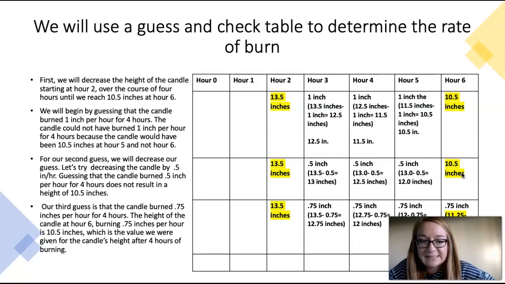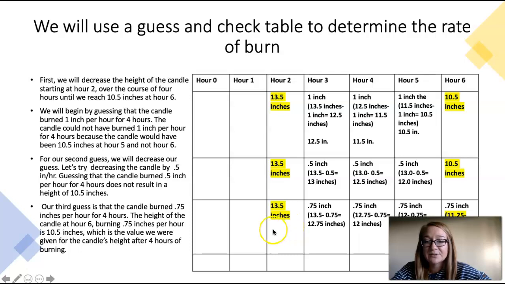Our third guess is going to be a little bit above 1/2 inch and a little bit below 1 inch. We'll see if we can find a sweet spot in between those two measurements. Our third guess is that the candle burned 0.75 inches per hour for 4 hours.